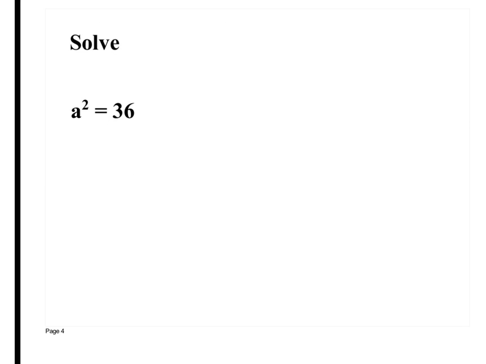All right, this is another type of problem you're going to see. You've got a squared equals 36, and you need to figure out what a is. If it's a squared, I want to get it to where it's just a equals. Here's how I do that. If it's squared, I can square root it because it's the opposite of squared. The square and the square root cancel each other out, and all you're left with is the base, which is a. But what I do to one side of the equation, I always have to do to the other.